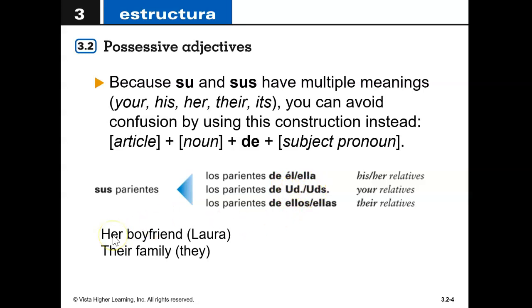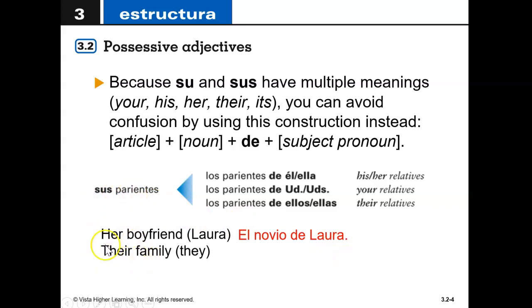So I want you to try this. Instead of writing su novio, right, her boyfriend, because su could possibly mean your boyfriend or his boyfriend or their boyfriend or its boyfriend, I want you to be really clear by using this syntax here. Start with your article, followed by your noun, which would be boyfriend, then de, her, right, she. You would replace Laura. Pause me and try that one. Did you come up with el novio de Laura, the boyfriend of Laura? That removes the problem of su novio, and we don't know who su stands for.